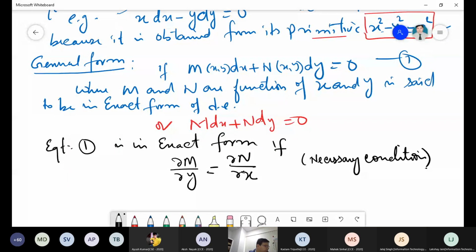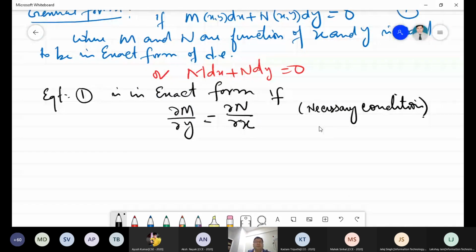And this del M upon del y and del N upon del x are nothing but the partial derivative with respect to y and the partial derivative with respect to x, right? So this is the general form, the general necessary condition for the exact differential equation. Now come to the sufficient condition. And what does the sufficient condition mean? To get the solution of the equation.